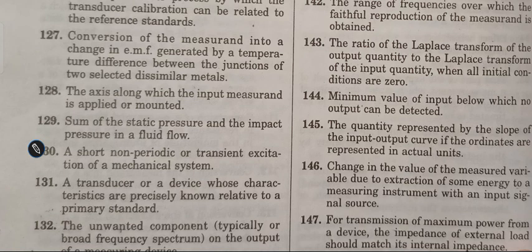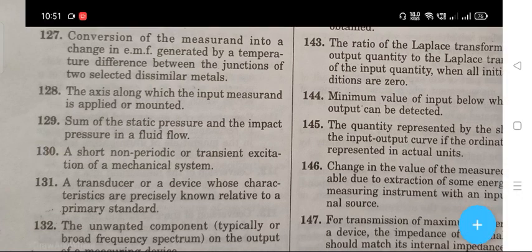The next question, 132: the unwanted component on the output of a measuring device. The right answer for question 132 is noise.